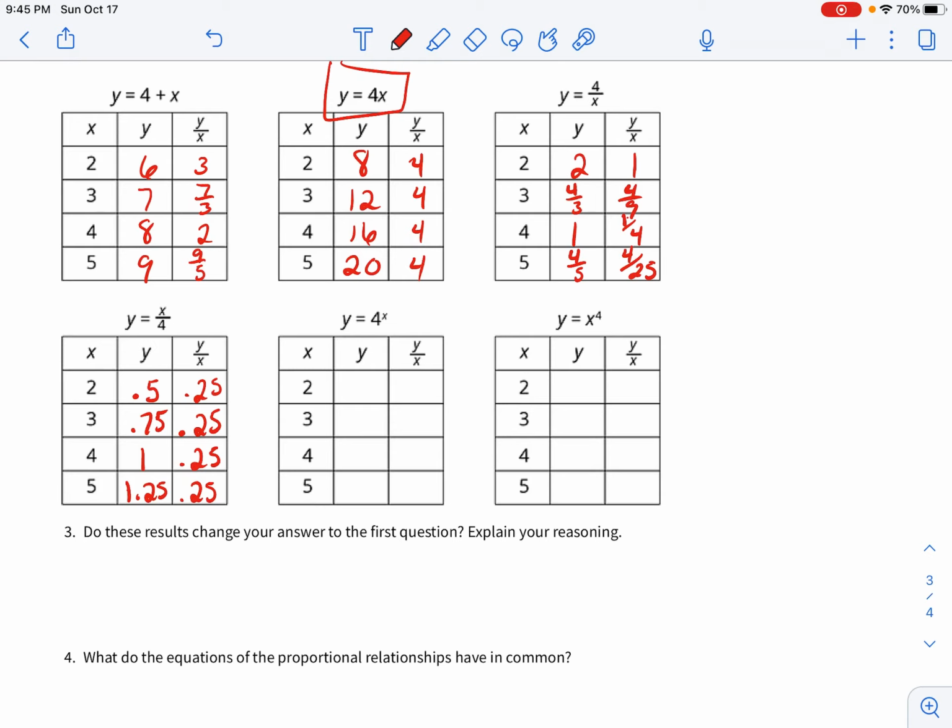Okay, y equals 4 to the x power, so 4 squared is going to be 16. 16 divided by 2 is 8. 4 cubed, or 4 to the 3rd power, is going to equal 64. 64 divided by 3 is going to give us 21 1/3.